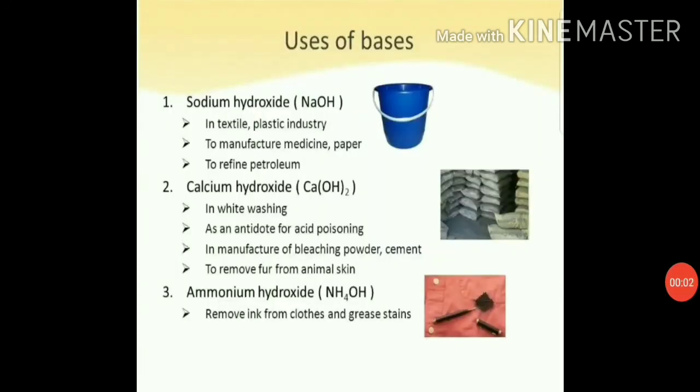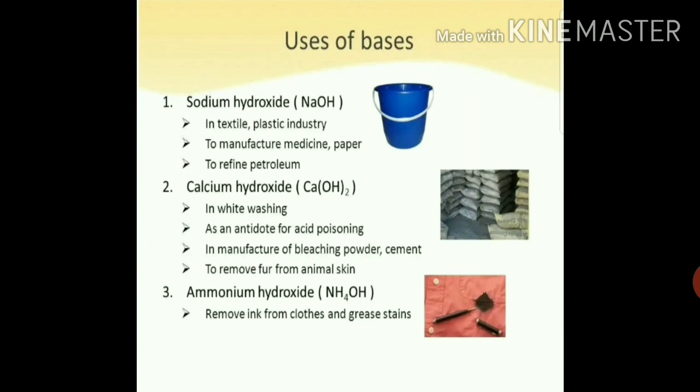So students, let's talk about uses of bases. First we will talk about sodium hydroxide. Sodium hydroxide is used for manufacturing in the textile and plastic industry. It is also used to manufacture medicine and paper. It is used to refine petroleum. It is used in the manufacture of soaps and detergents. It is also used to unblock drains.